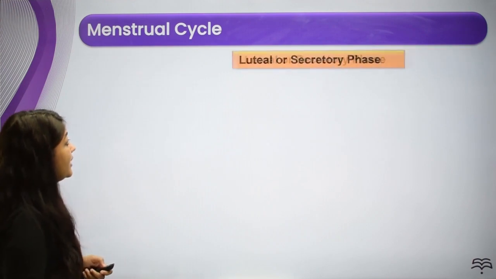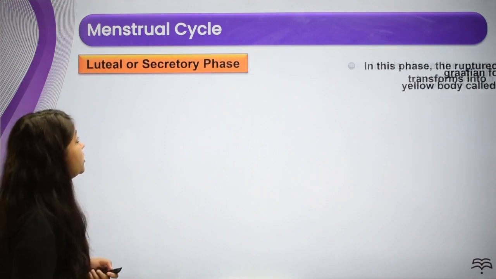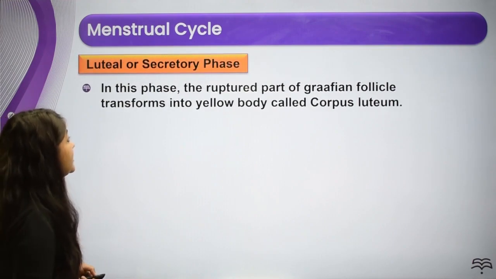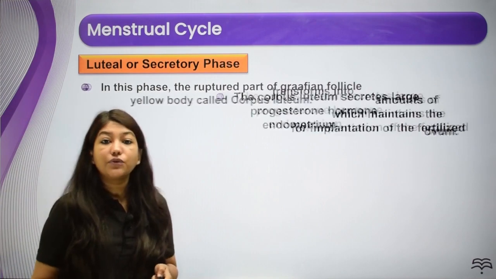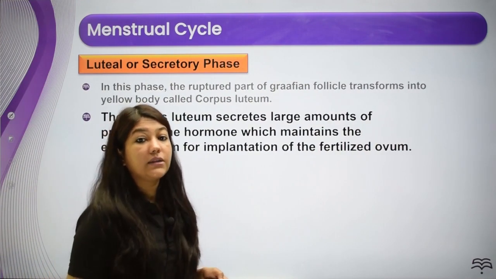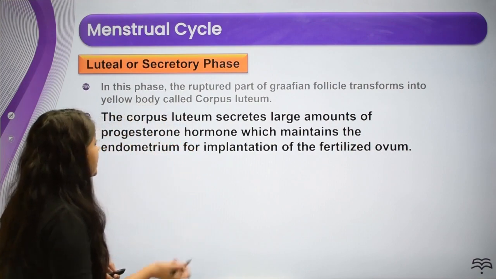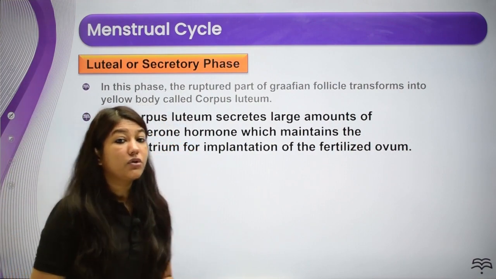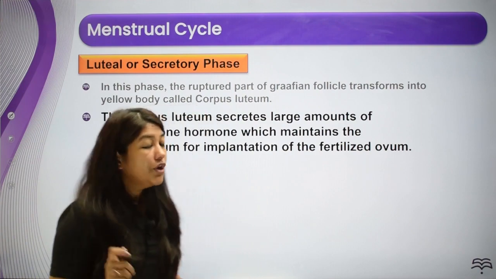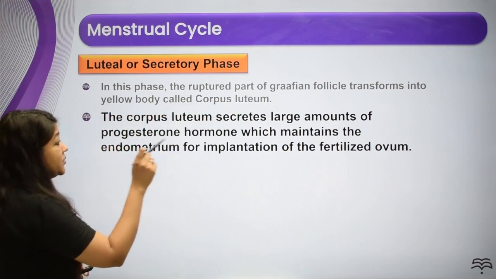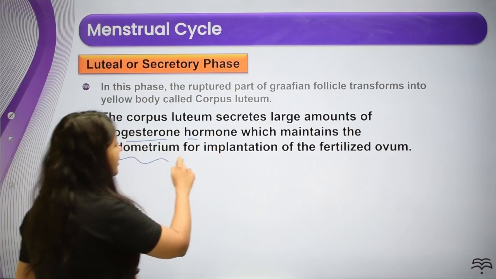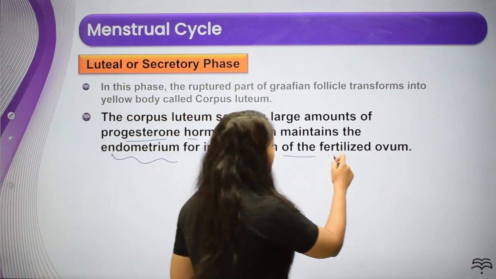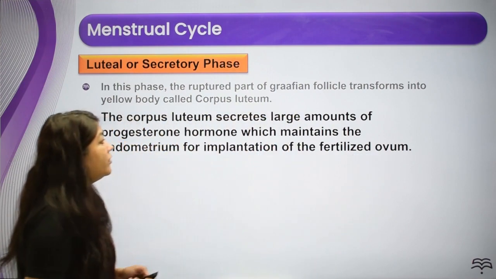Okay, now the next is the luteal or the secretory phase. In this phase, the ruptured part of the Graafian follicle is going to transform into the yellow body, which is called the corpus luteum. What is this corpus luteum going to secrete? It is going to secrete large amounts of progesterone. So the corpus luteum secretes large amounts of progesterone hormone, which maintains the endometrium for implantation of the fertilized ovum.